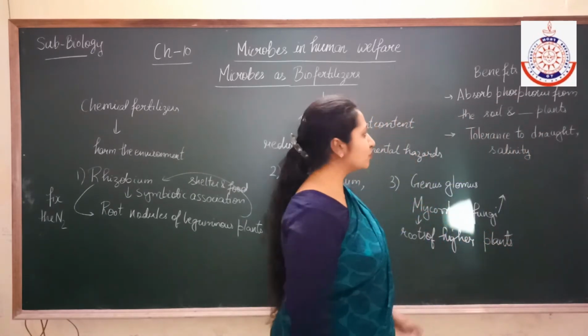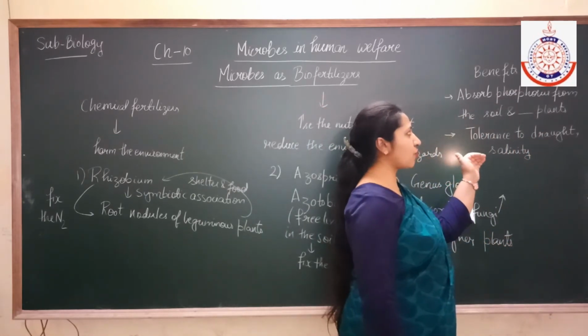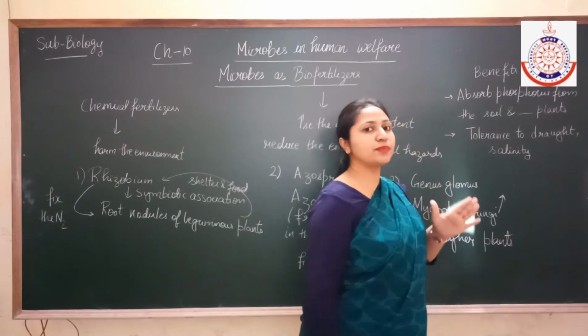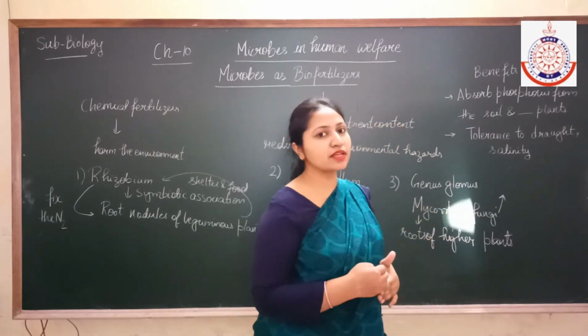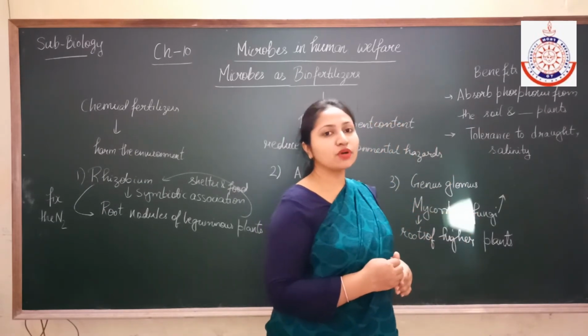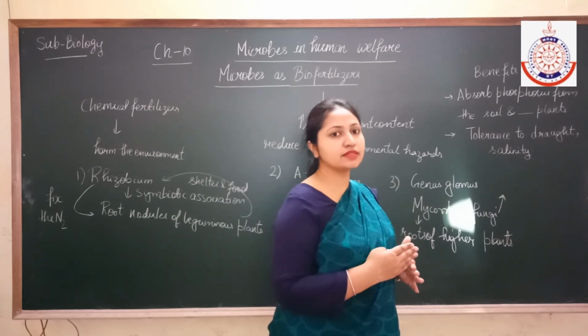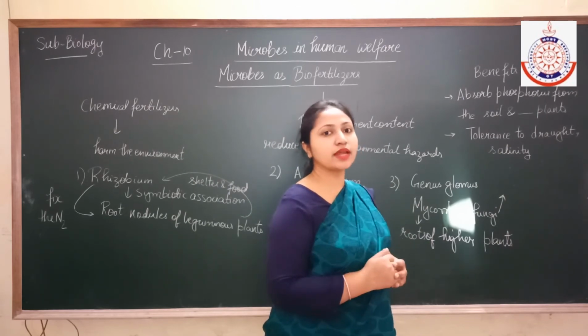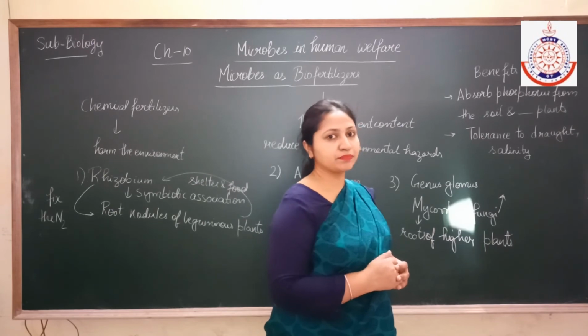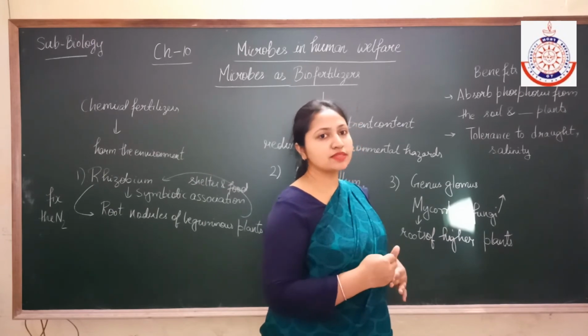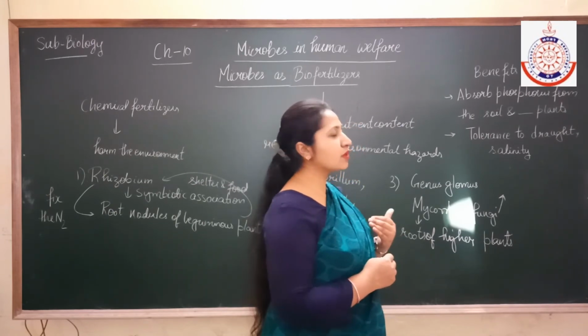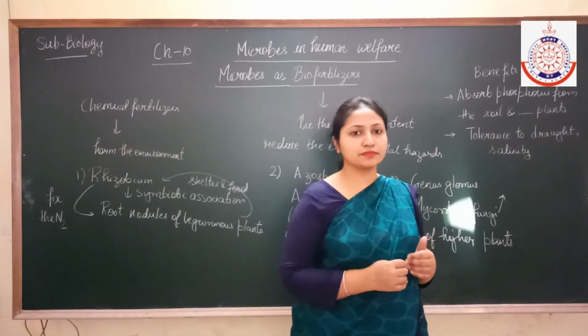How do the plants become tolerant to drought and salinity? Those plants which are in mycorrhizal association with the fungi, because the fungi increase the absorption of water and mineral content from the soil. So in this manner the plants become more tolerant to drought.